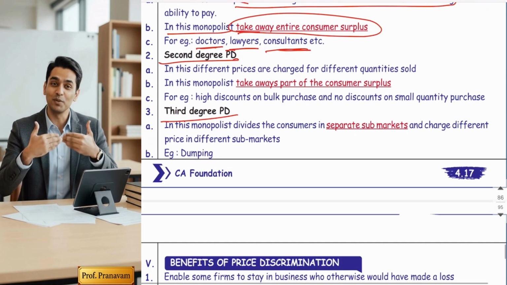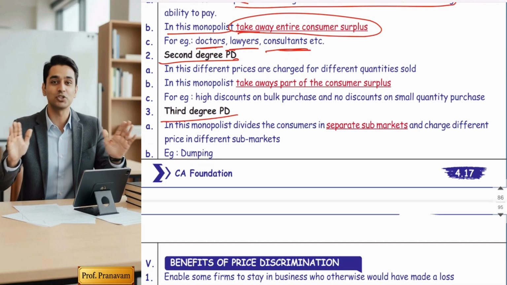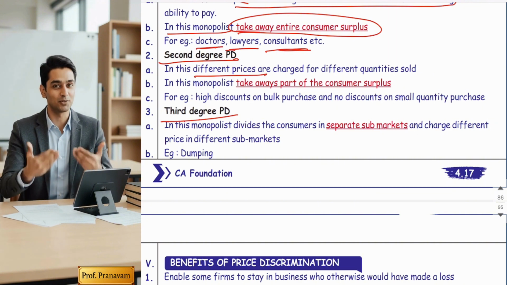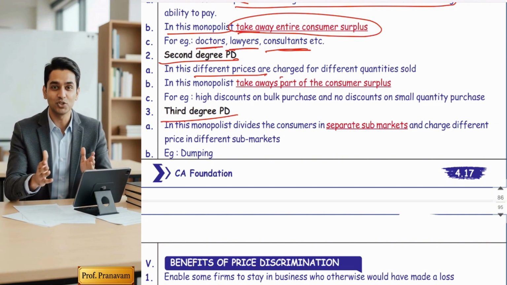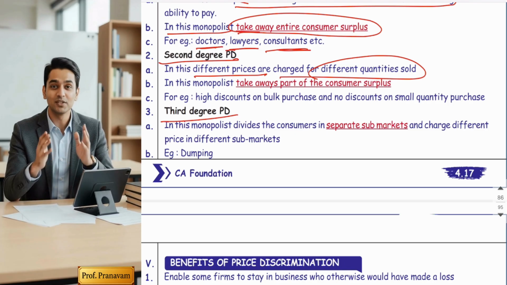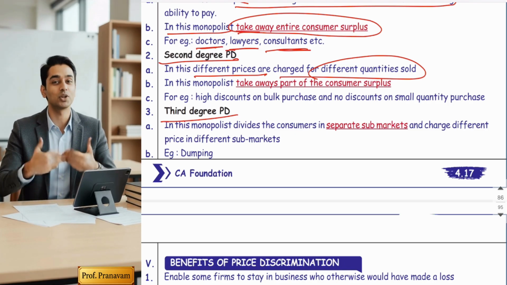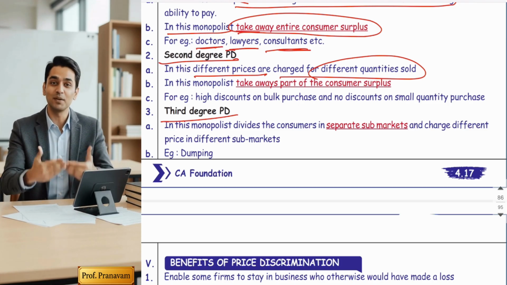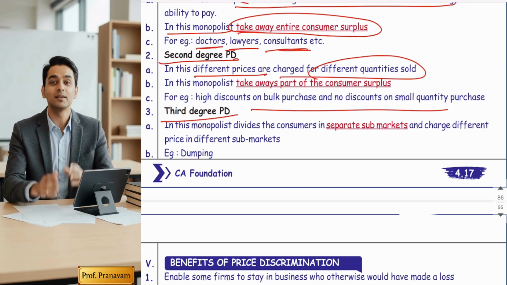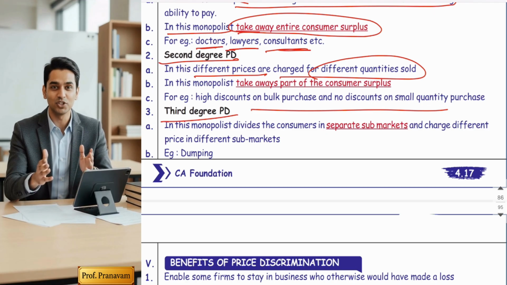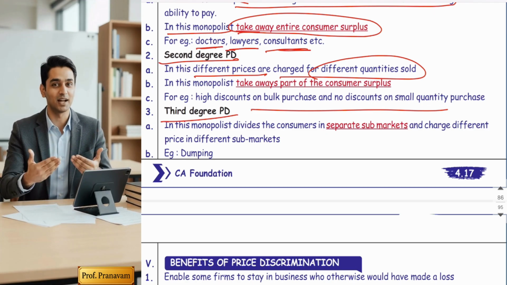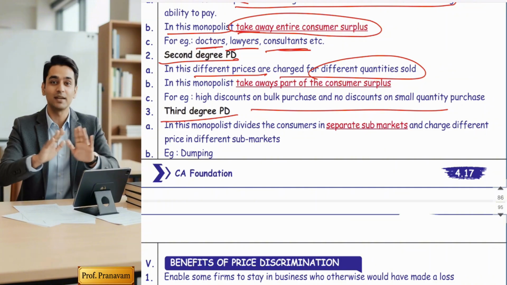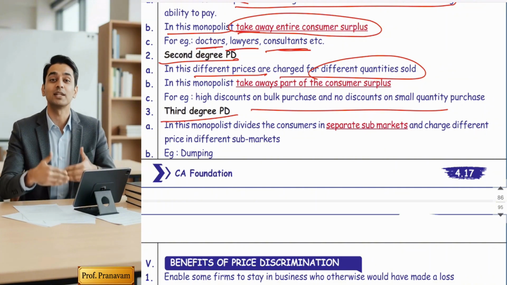Second degree. In second degree, different prices are charged for different quantities sold. It means bulk discount for large quantity purchase and no discount for small quantity purchase. If you are purchasing in bulk, the seller will provide you high trade discounts, and if you are purchasing in a small quantity, you have to pay the full price.